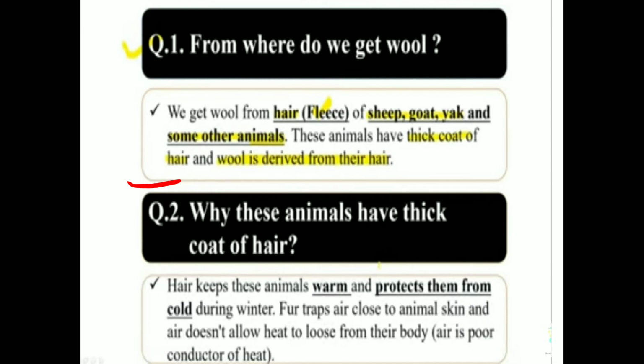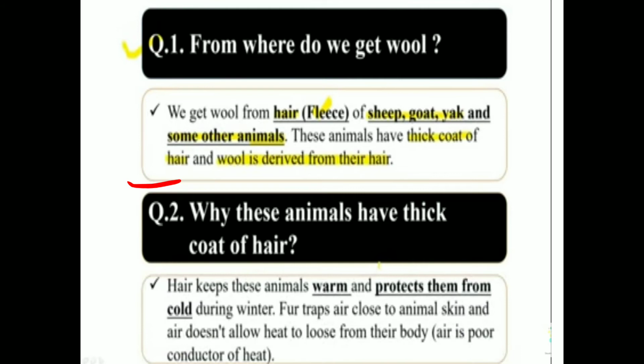Okay, so the first question which we have to understand is, from where do we get wool? We get wool from the hair of sheep, goat, yak, and some other animals. We get wool from hair. It is also called fleece. These animals have a thick coat of hair, and wool is derived from the hair of these animals.